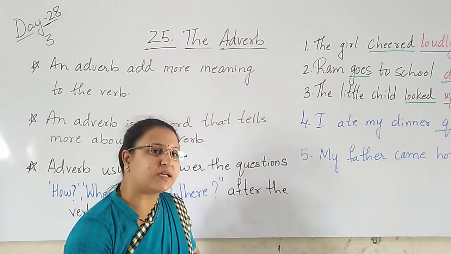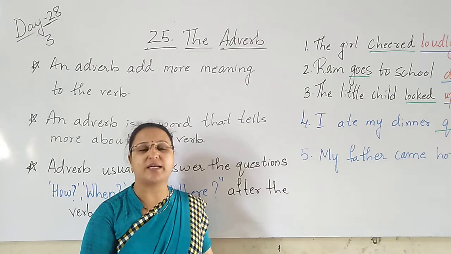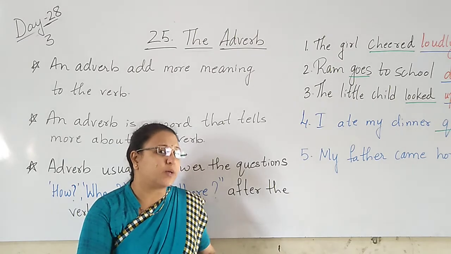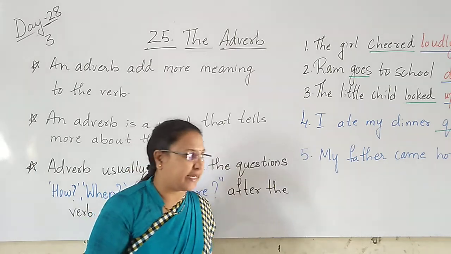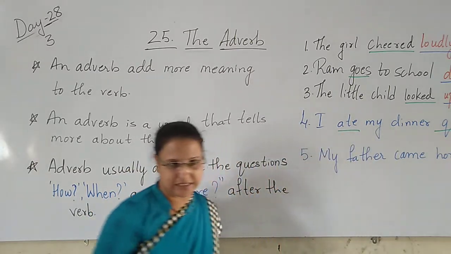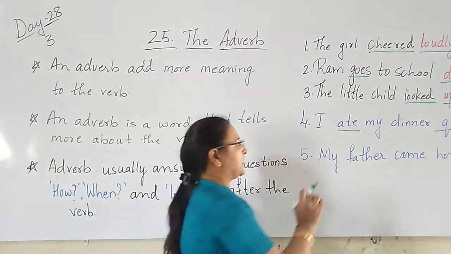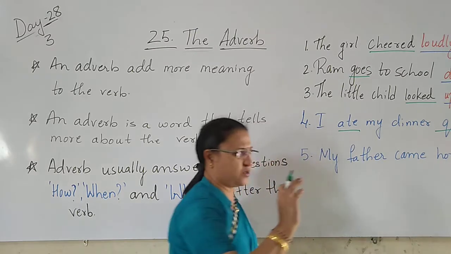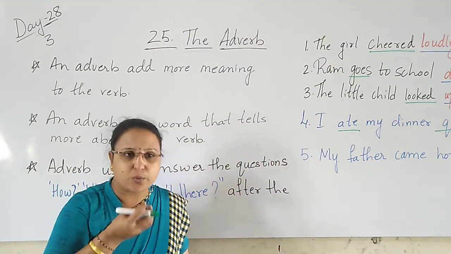Which are the verbs, children, in this sentence? I ate my dinner quickly. I know only quickly is the adverb. I don't know which is the verb. Which is the verb? Ate. Eat, ate, eaten. So here, ate is what? I ate. Already I have done my dinner. I ate my dinner quickly.